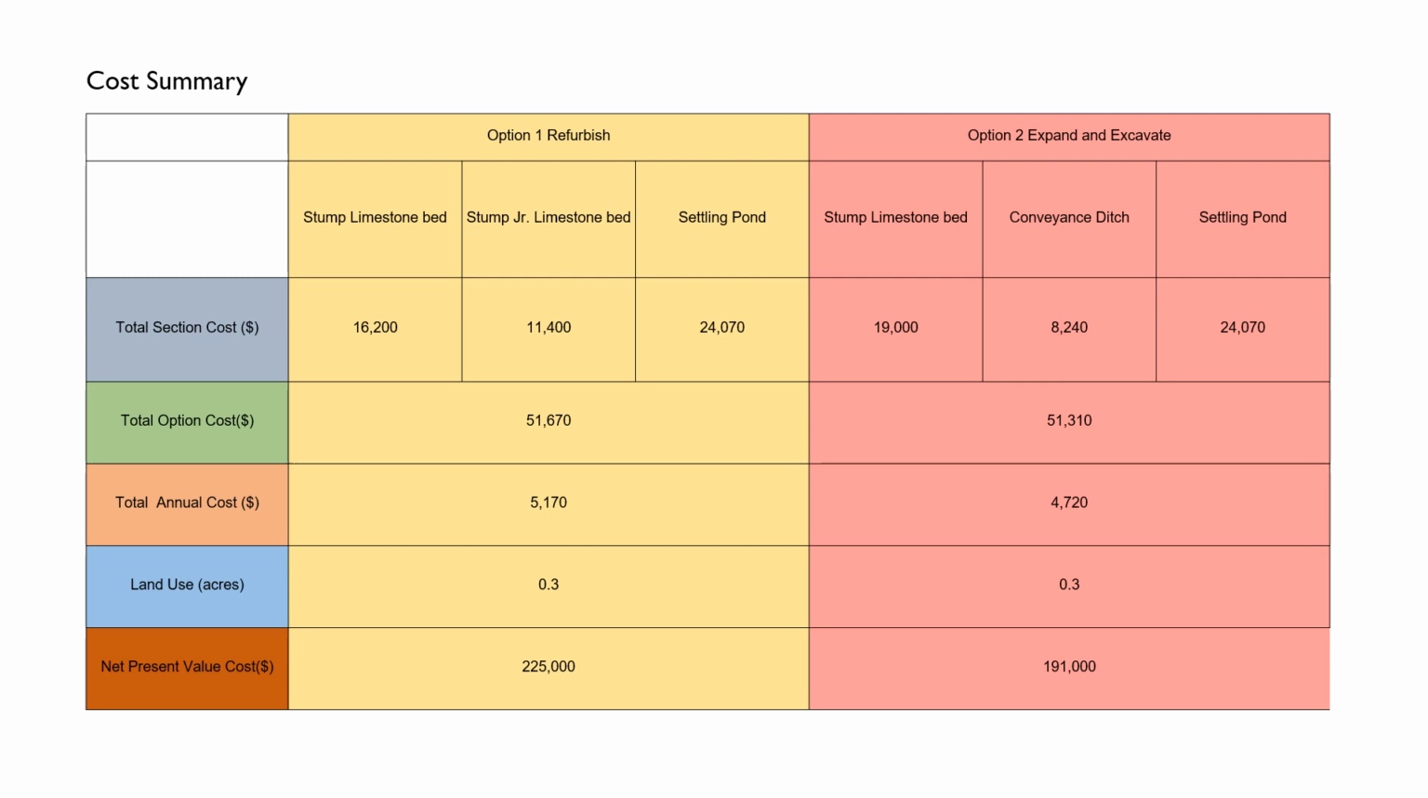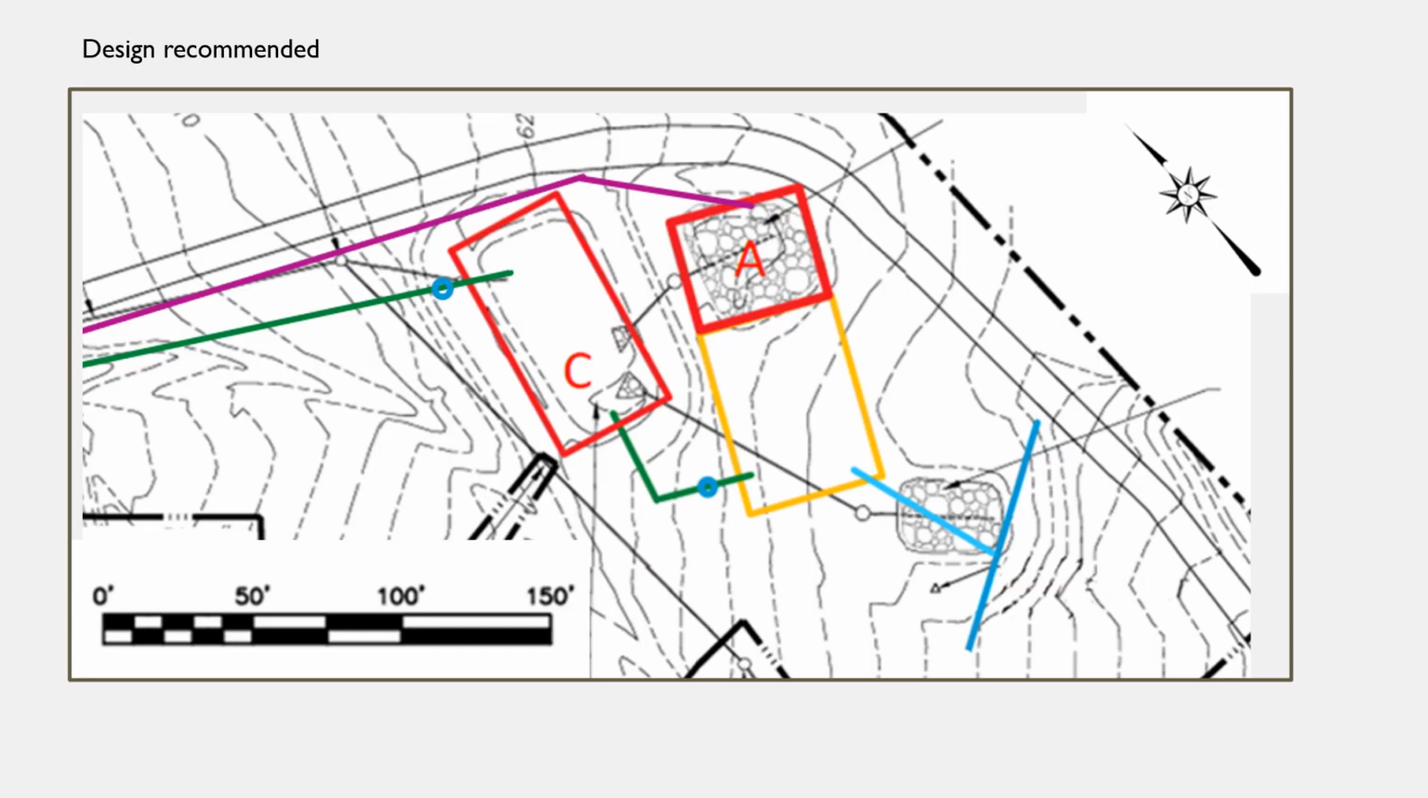After careful considerations, we decide that option 2 is the best approach. Option 2 has lower total option costs and lower total annual costs. Additionally, having 1 limestone bed will make future maintenance and monitoring inflow conditions much easier.